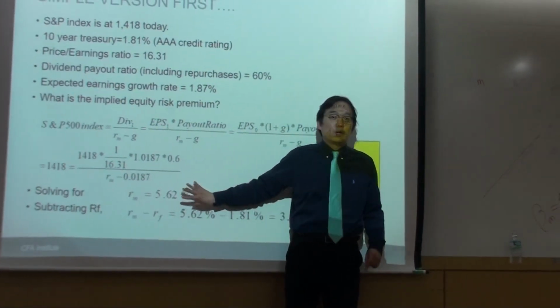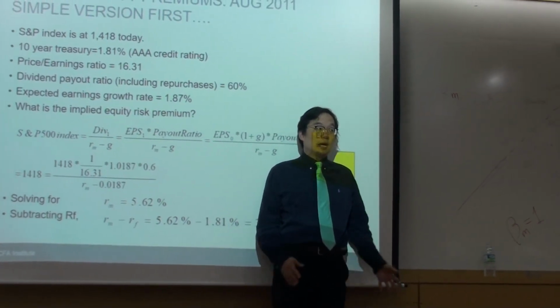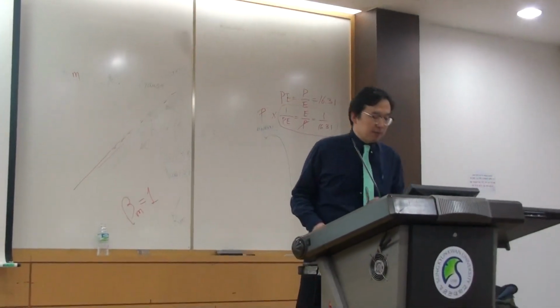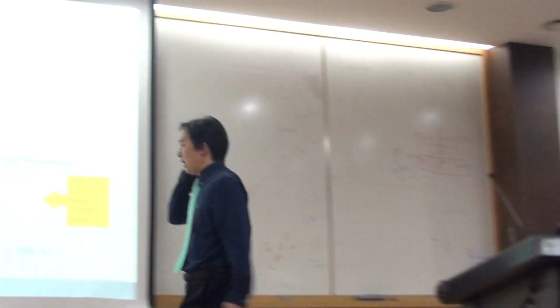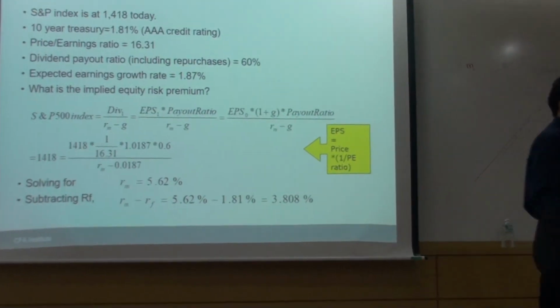Many people stop over here in our exam and get some points off. That's a negative way of differentiating yourself. So don't stop there, right? If you subtract RF, you will find that it is 3.8%.